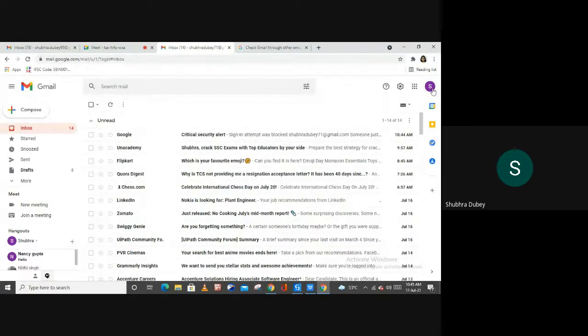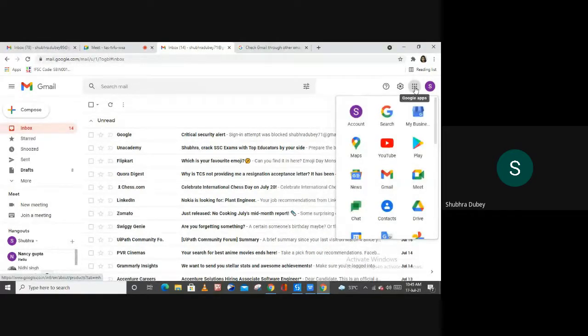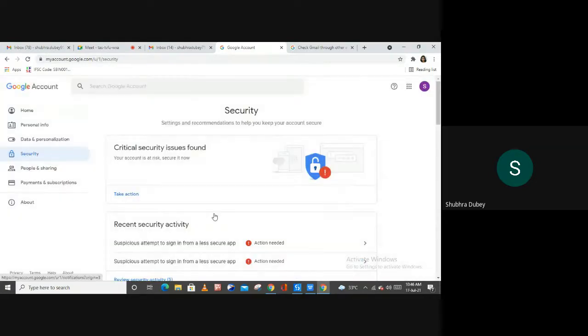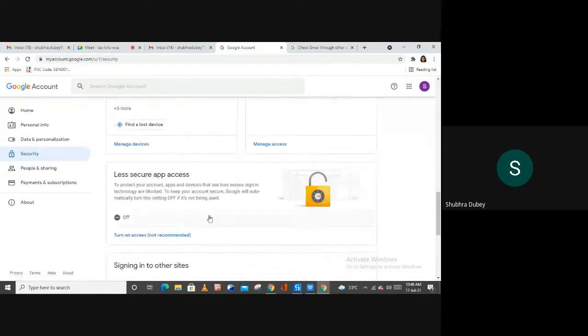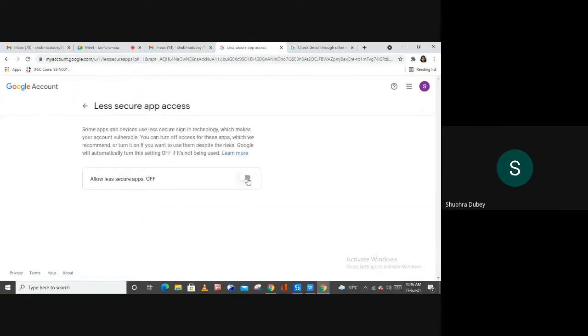After this, the second step you have to take is, from the Google Apps option, go to your account, and from your account you have this option of security here, right? So open the security, and from the security you have this option of less secure app access. You have to enable this option also, less secure app access. Here it says turn on access, so turn this on, enable it, right? And it says updated.